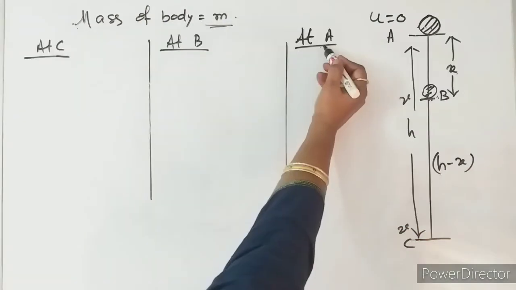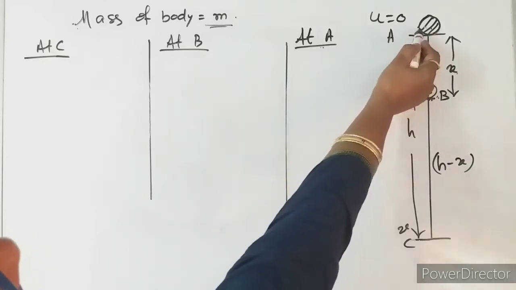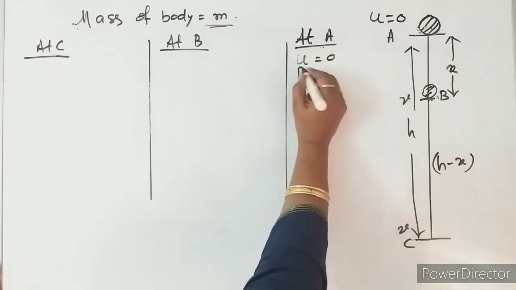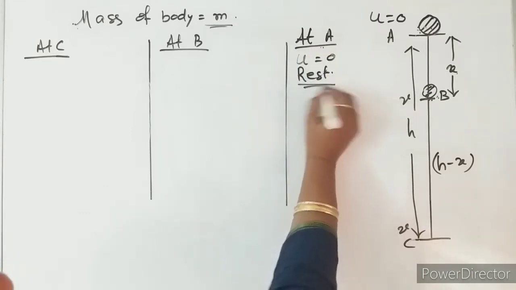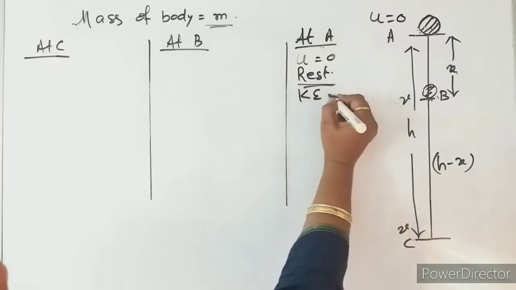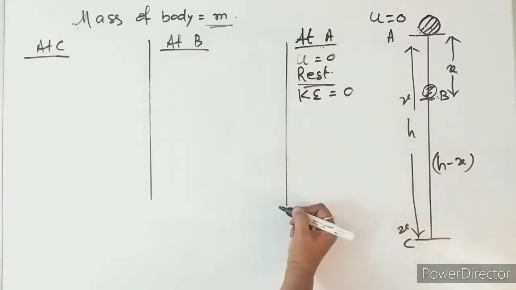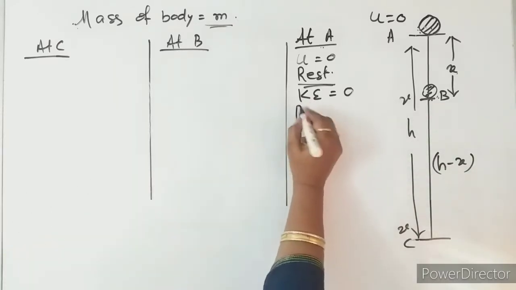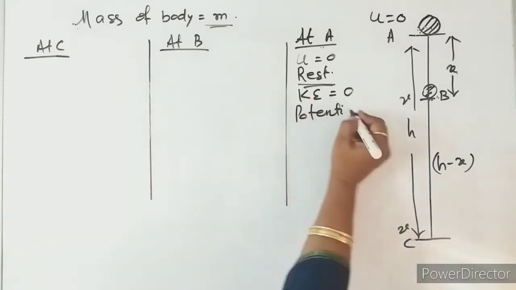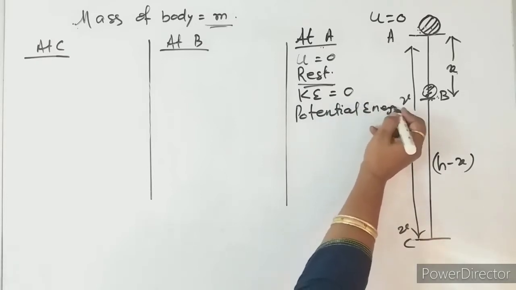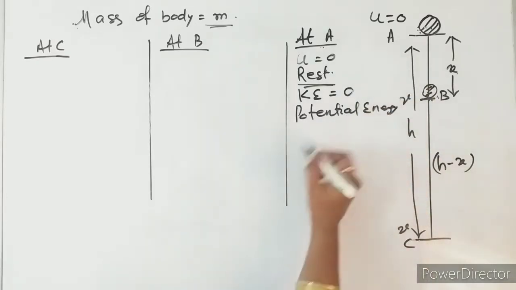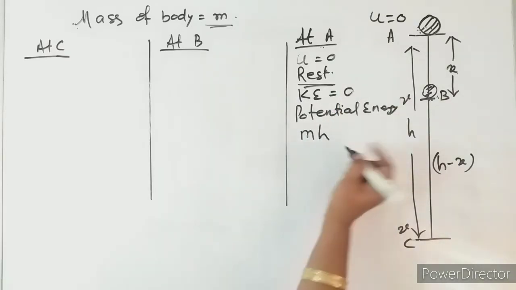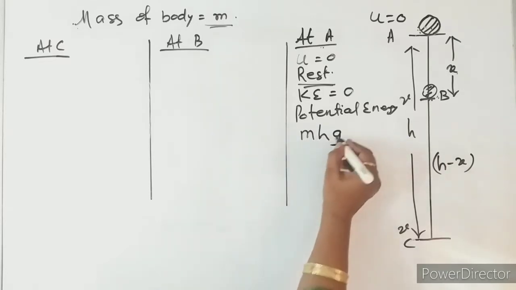What happens at point A? Point A is the initial position where u equals 0, meaning the body is at rest. If the body is at rest, obviously kinetic energy will be 0. Now let us go for its potential energy. The body has mass m and is at height h, and obviously acceleration due to gravity is g.